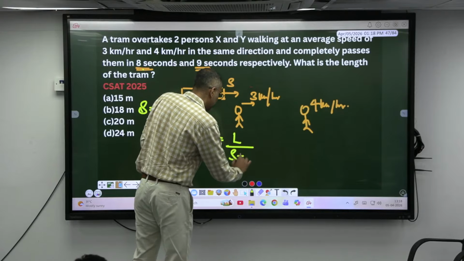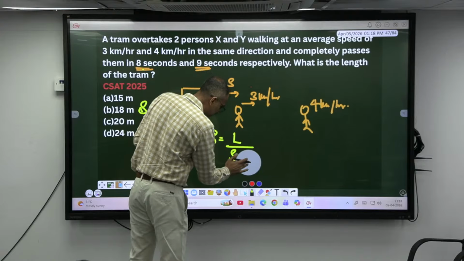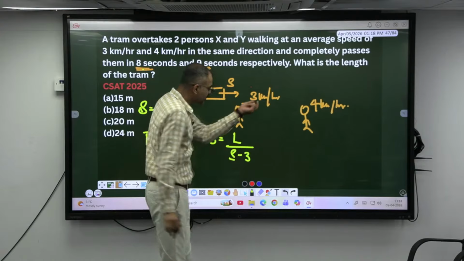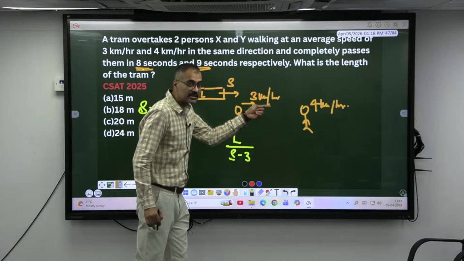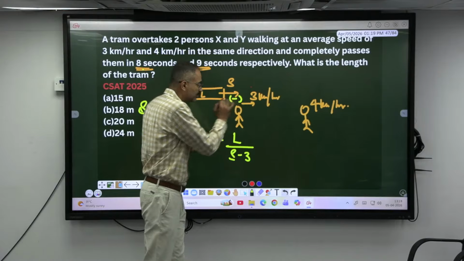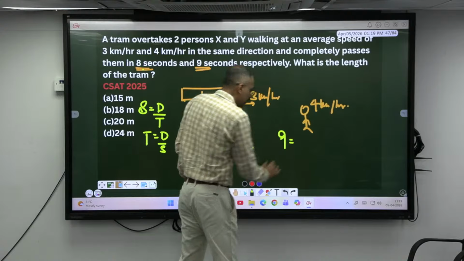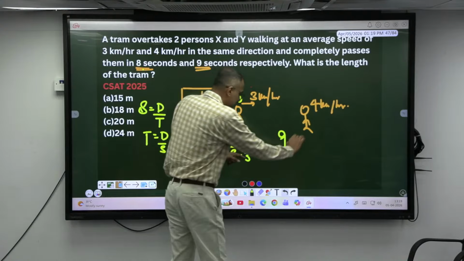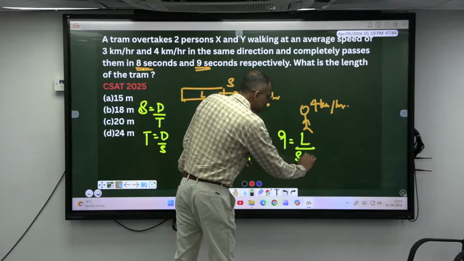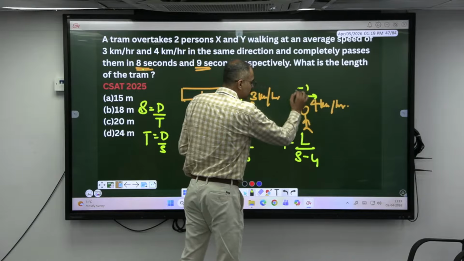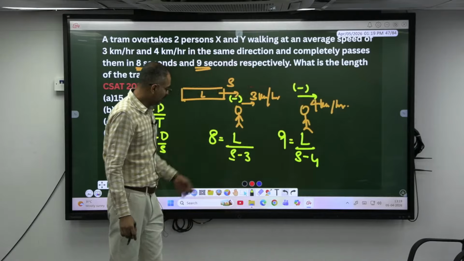Speed of the train plus or minus speed of this object, which is 3, moving in the same direction, hence the speed gets subtracted. Further, in 9 seconds, similarly same L, S minus 4, since moving in the same direction, speed gets added.